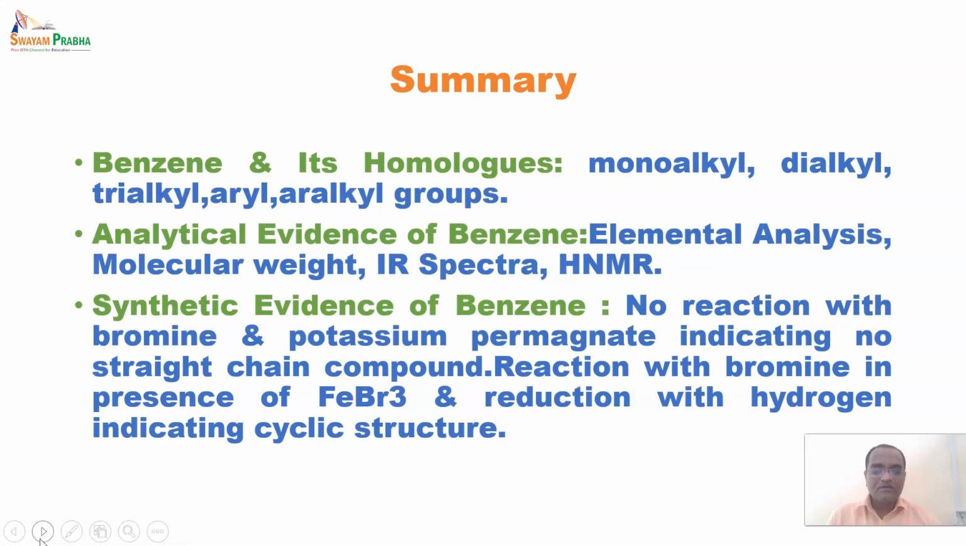Further, we also saw two reactions. The first is bromine in the presence of FeBr3. Only a monomeric structure was formed, that is bromobenzene, which indicates that all 6 hydrogens are equivalent, and only one isomeric form forms. And after that, reduction with hydrogen in the presence of nickel, 3 moles of hydrogen, meaning a total of 6 hydrogens, were introduced into benzene, forming cyclohexane, which indicated that the structure was cyclic in nature.